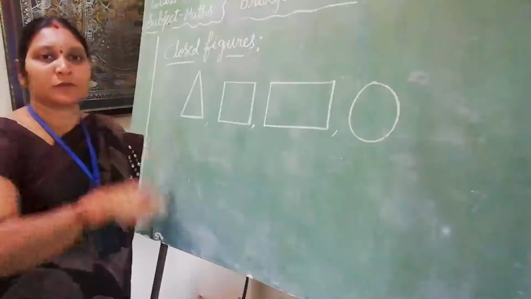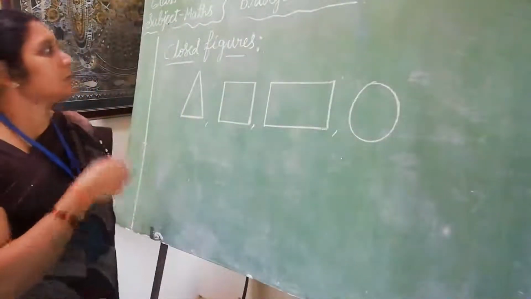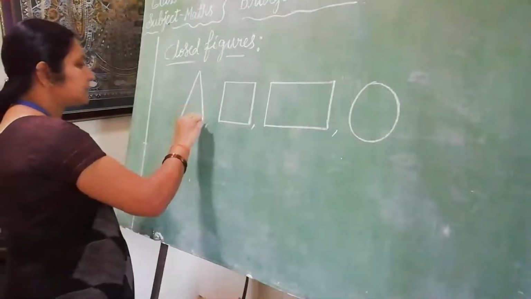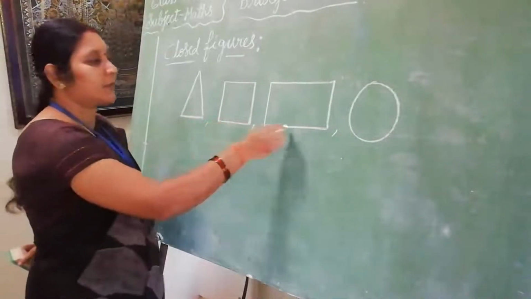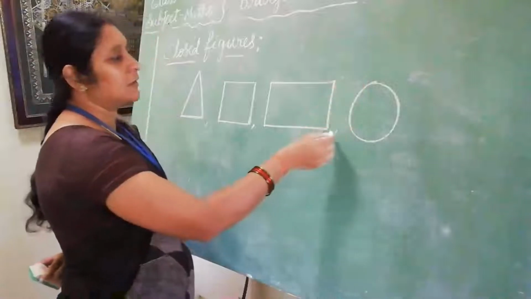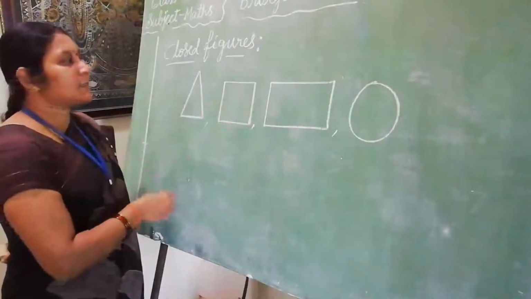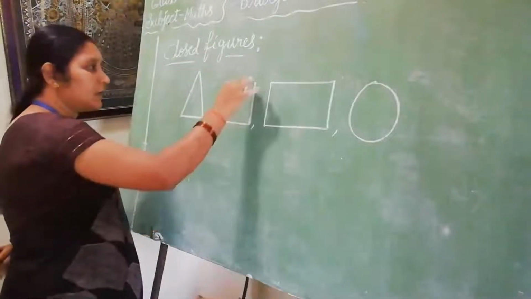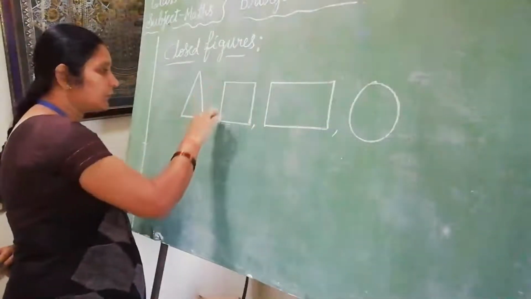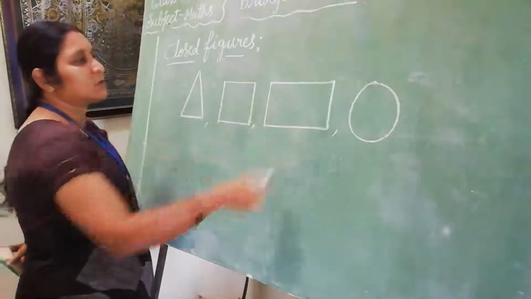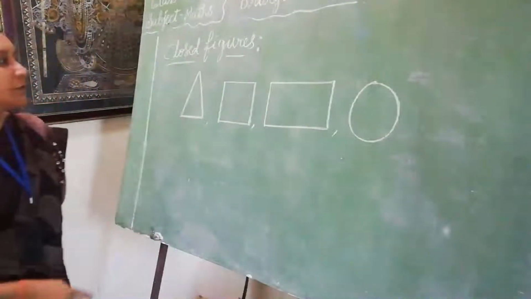Next I will explain about closed figures. What is meant by closed figures? Figures such as triangle, square, rectangle and circle, which have all sides closed, are called closed figures. See, is any side open in these four figures? No, all sides are closed. So they are closed figures.